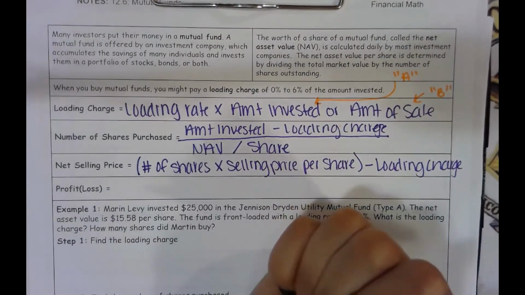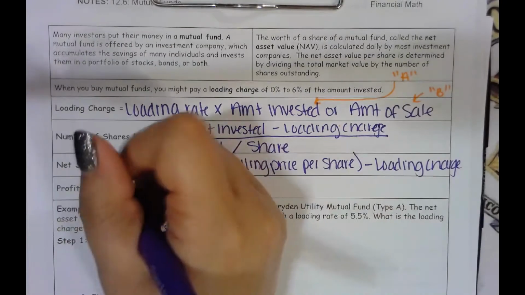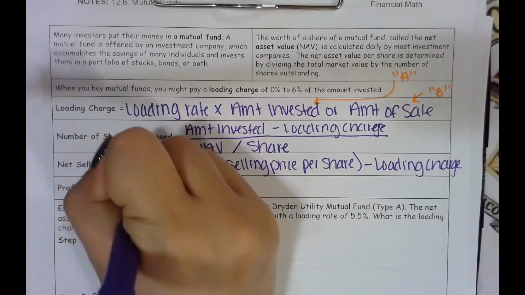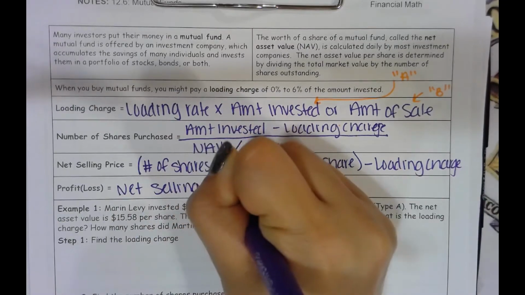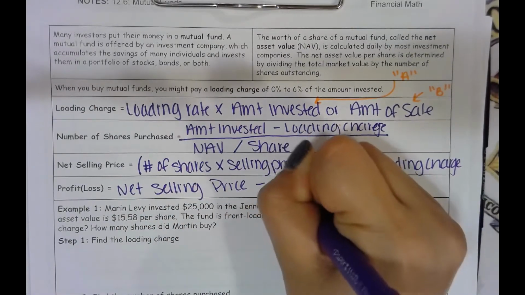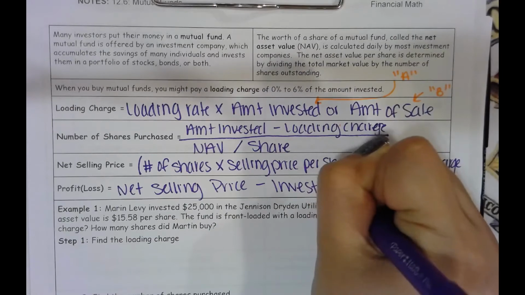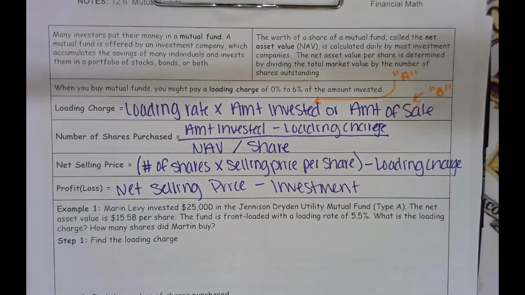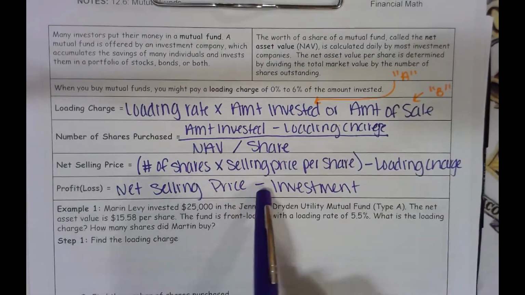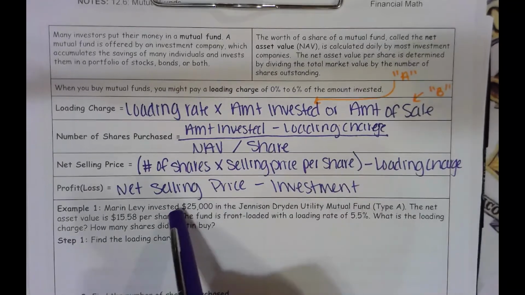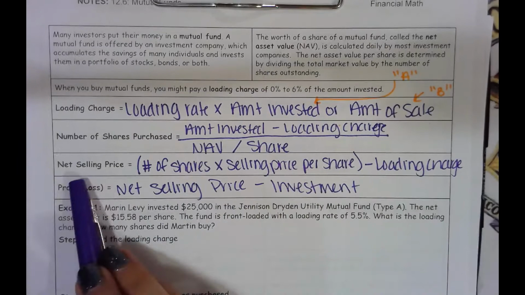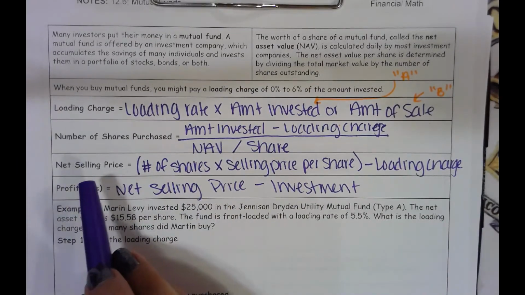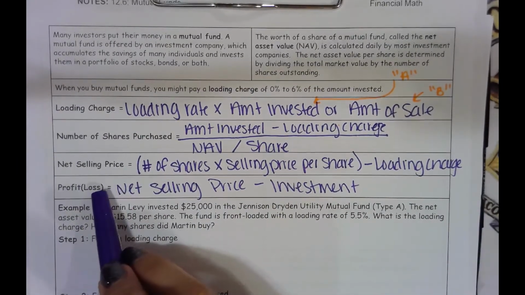Then you always want to know if you make a profit or loss when you sell. So to find that, you're going to take your net selling price and subtract your investment. How much you get from selling minus how much you put in. It's how much you got minus how much you put in. Remember, if it's a positive, it's a profit. If it's a negative, it's a loss, and you write it in parentheses.